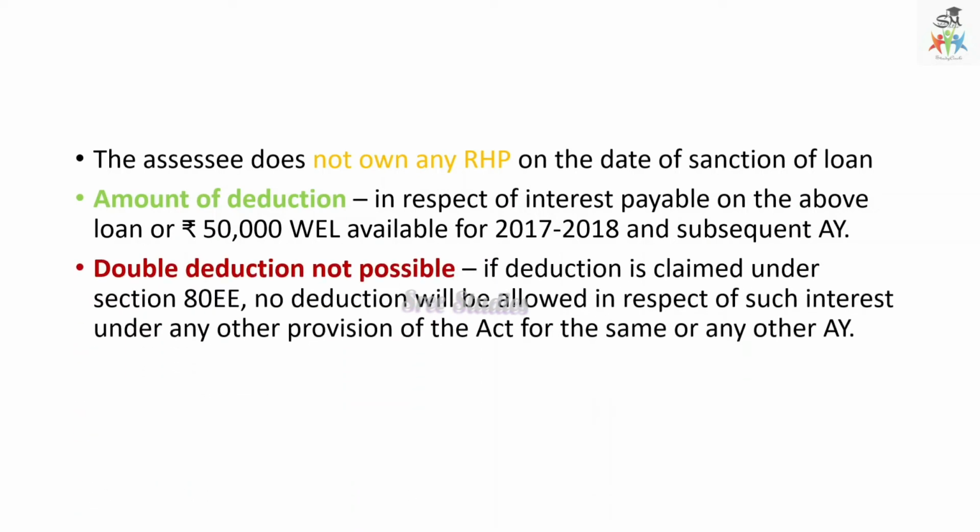And double deduction is not possible. Suppose the assessee avails a deduction under section 80EE, then the assessee is not allowed to take any other deduction for the same under the Income Tax Act.